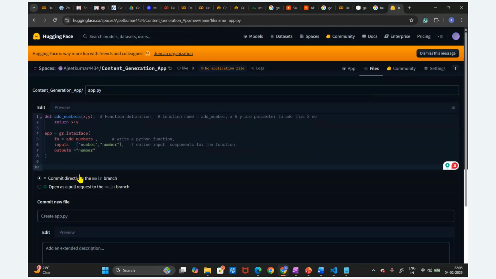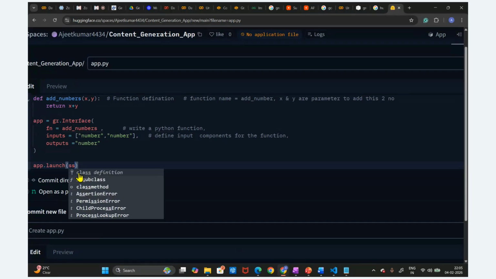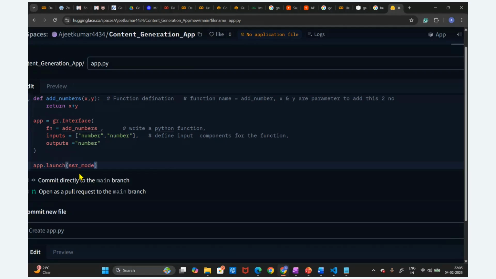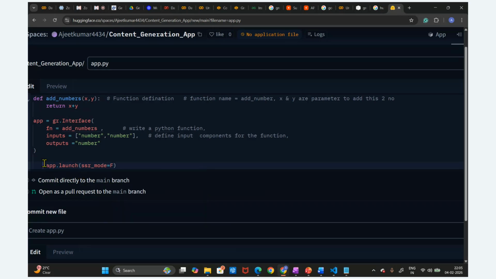In the launch, we have to write one thing here: SSR mode. We have to write the share mode. What is the share mode? We have to write false. Just one thing we have to add here: SSR mode equal to false. I'm going to explain this.